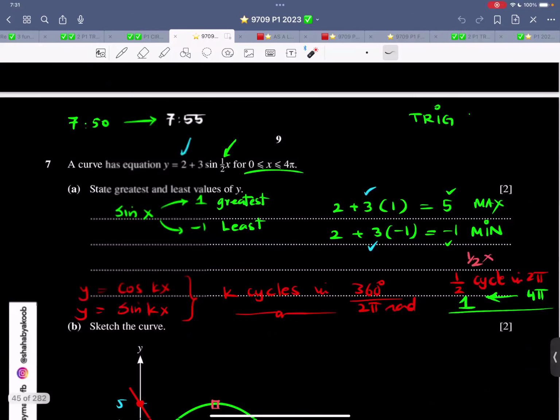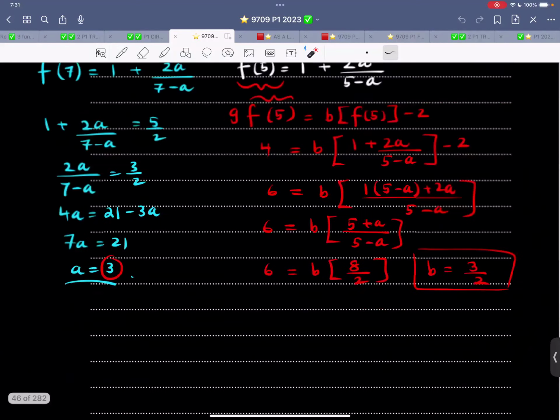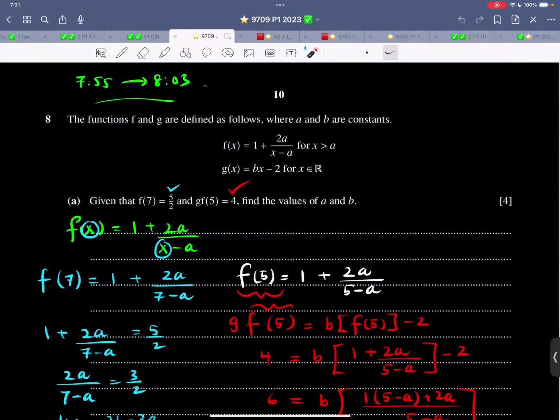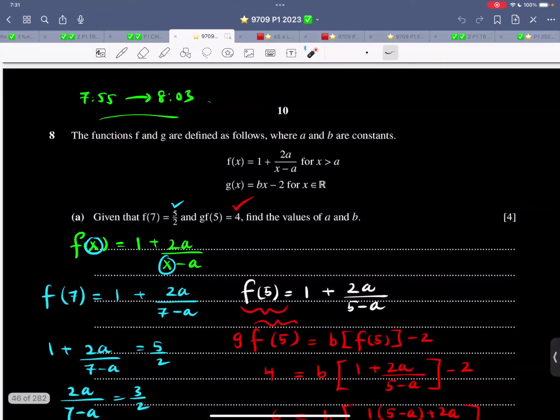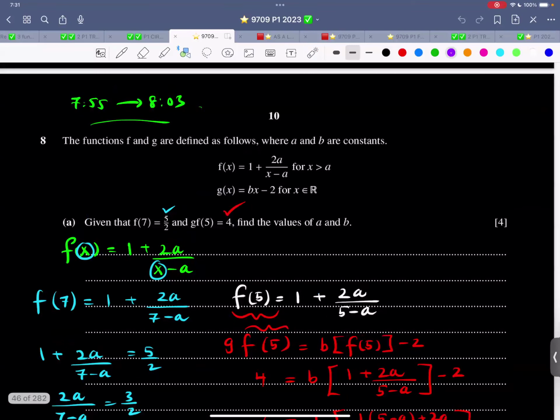So let me look at this. Let's look at question number 8. So question number 8, it says the functions f and g are defined as follows, where a and b are constants. Now, let me write few things on the sidelines.